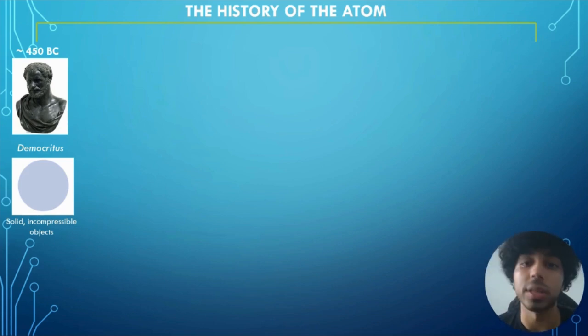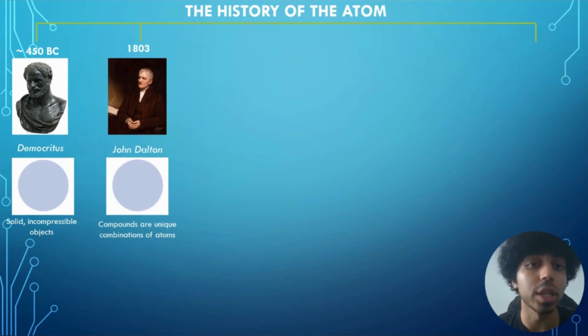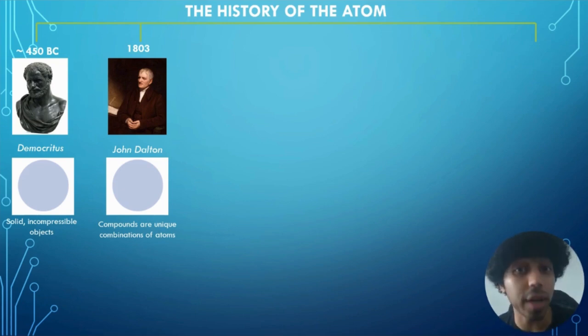Then there was no progress on the atom until 1803, when John Dalton agreed with Democritus, but went into a bit more detail, saying atoms of one element are all identical, whereas atoms of different elements are different, and different combinations of unique atoms make up compounds.